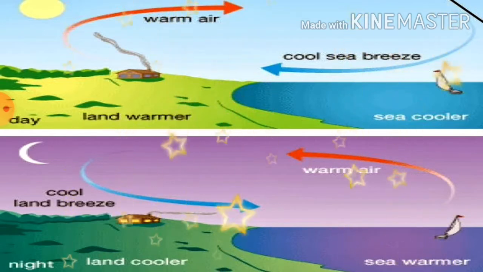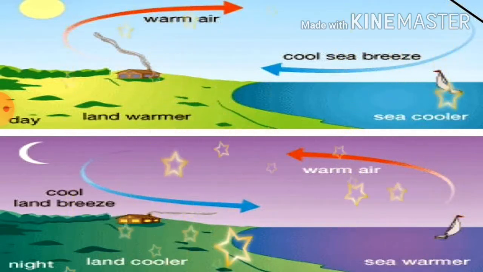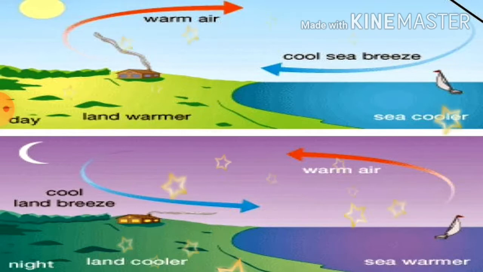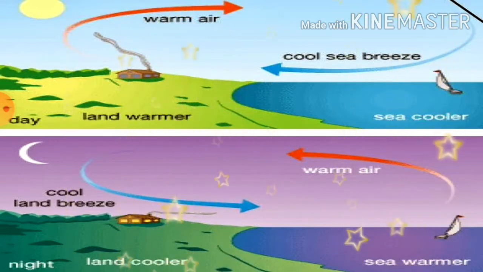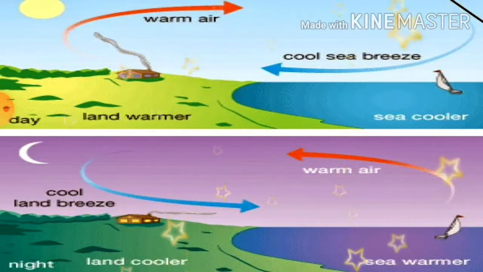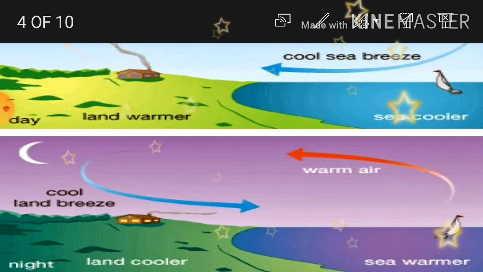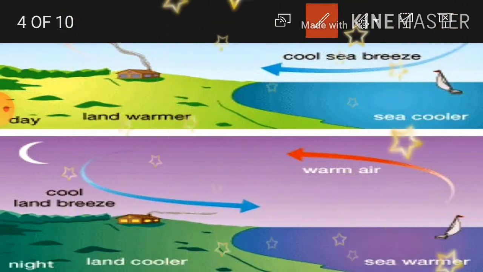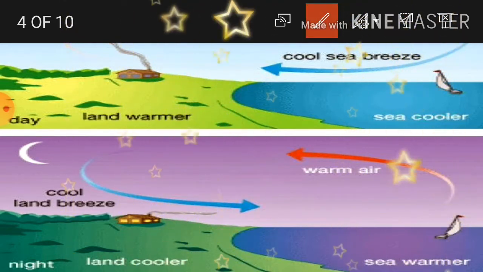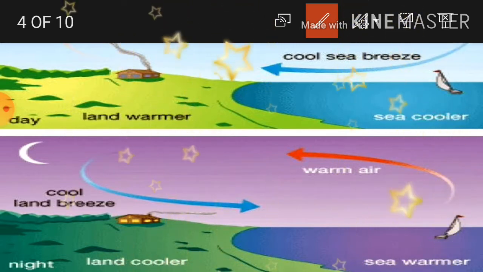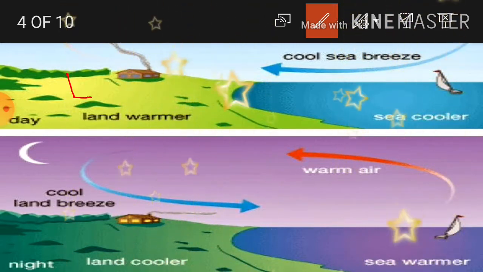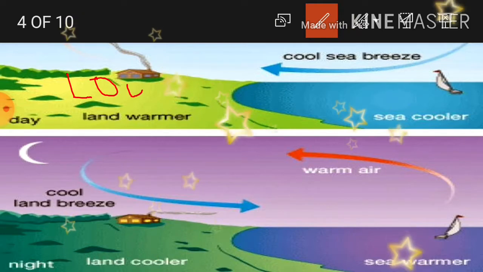See, by seeing this picture we can understand. Here sun is hitting this area, land. So due to sunshine, what happened? The air over this entire land became heated. So due to sunshine, a low pressure belt will be recorded.